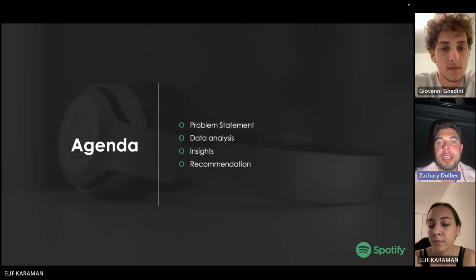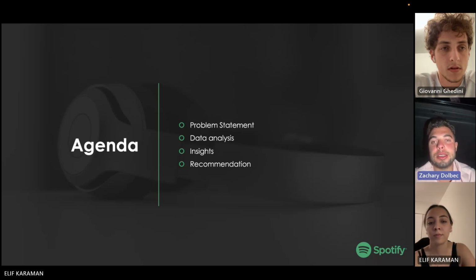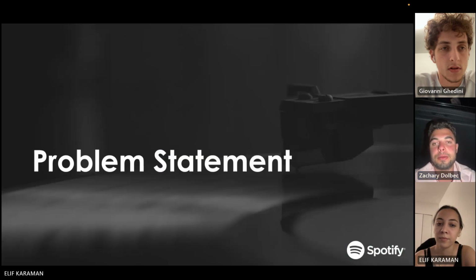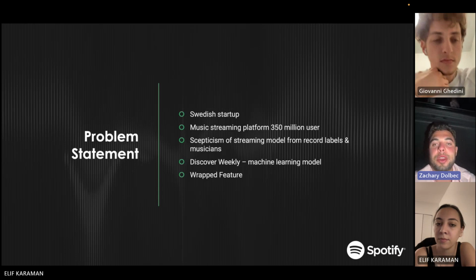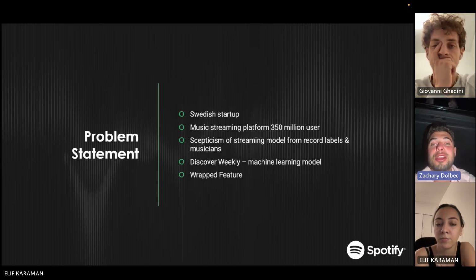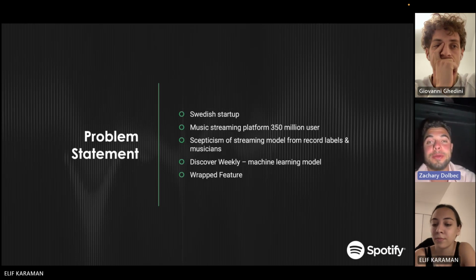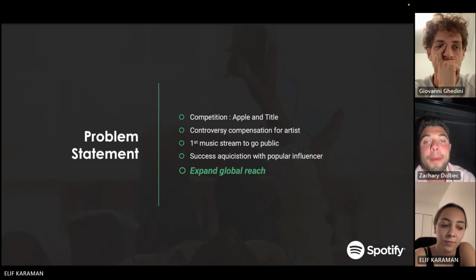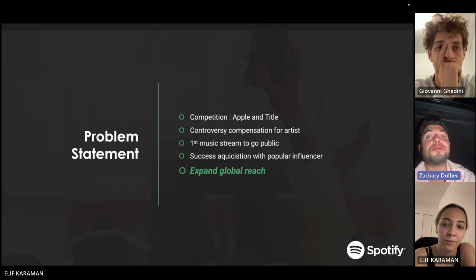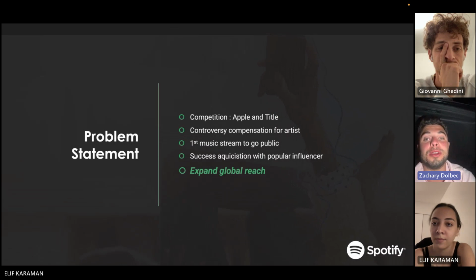So the agenda is we're gonna talk about the problem statement, the data analytics, insight, and recommendations. The problem itself is that Spotify is a Swedish startup that has over 350 million subscribers, which is crazy. The main competition of Spotify are Apple and Tidal, but Spotify is the first completely public company in music streaming.